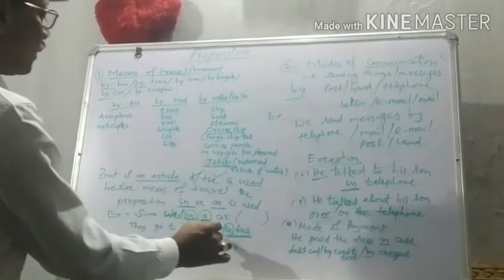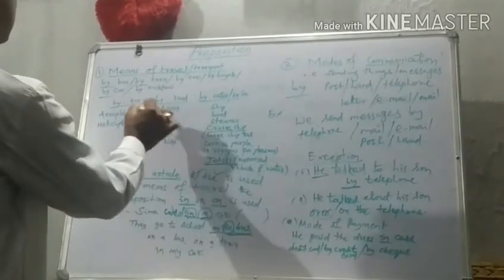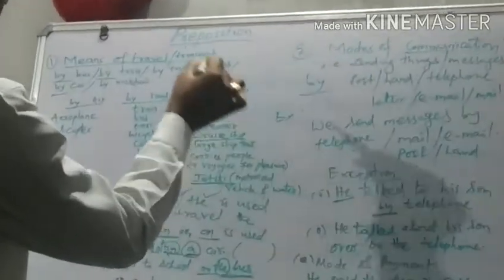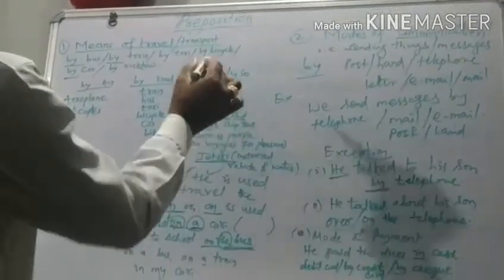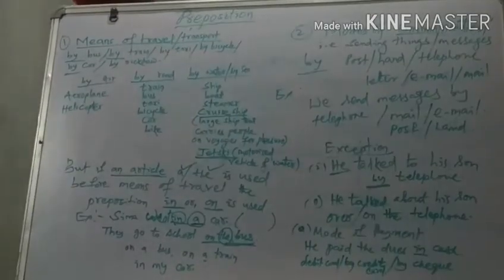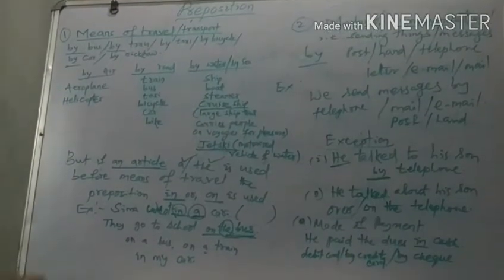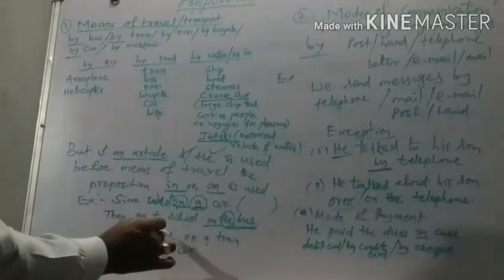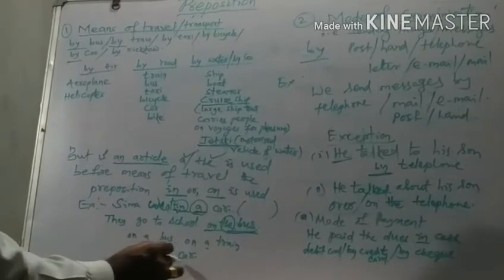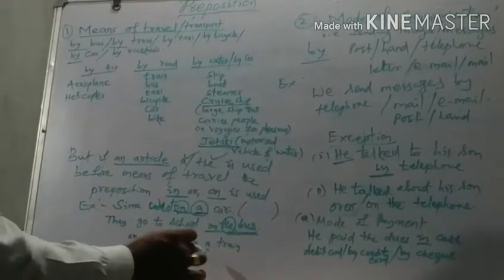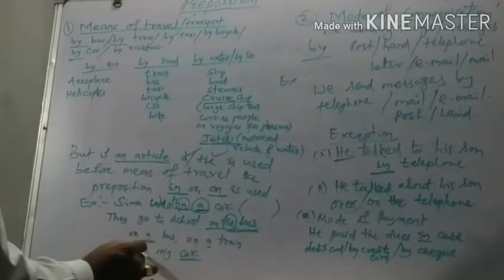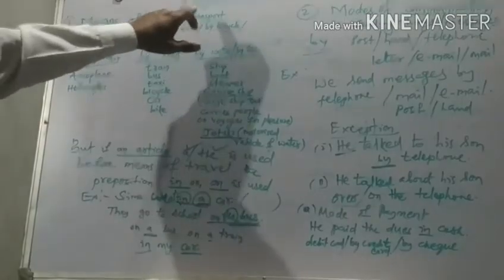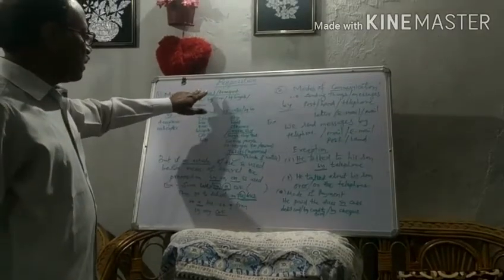And no article is used. If no article is used, then we have to use by. That is by train, by bus, or by rickshaw, or by steamer, by boat. Similarly, here is also given as here article is used on a bus or on a train. But in my car or in this car, we have to use there in. So this is all about the means of travel, the first function of our preposition.